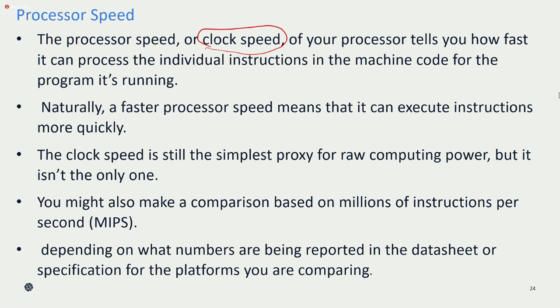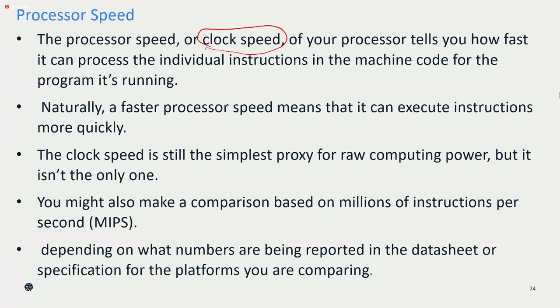So if processor speed is increasing, whatever individual instructions you give to the machine, the executions will be that fast. So remember, whenever you are giving some instruction and the processor speed is very high, you will get your output within a fraction of a second.